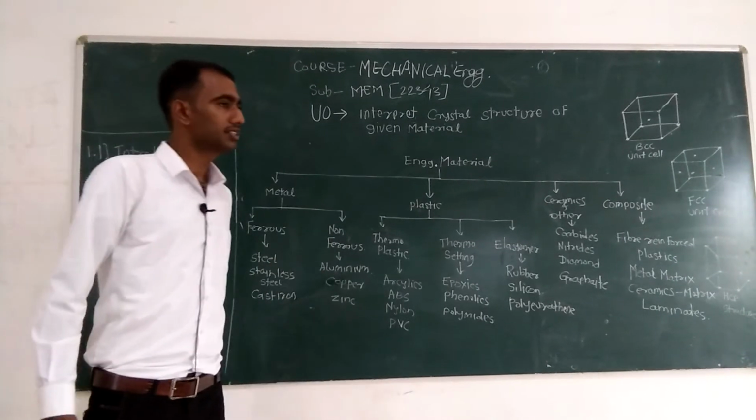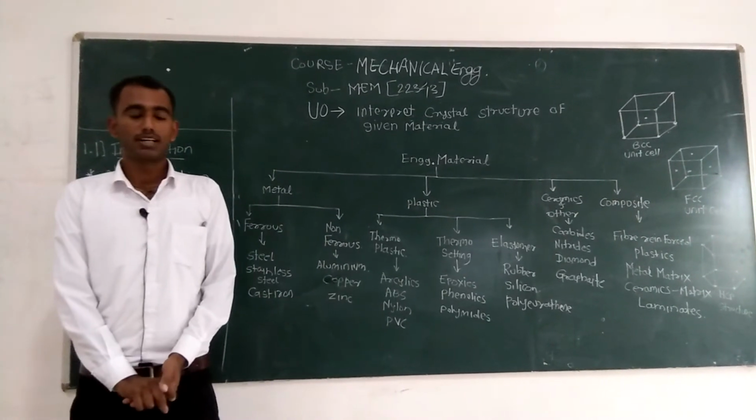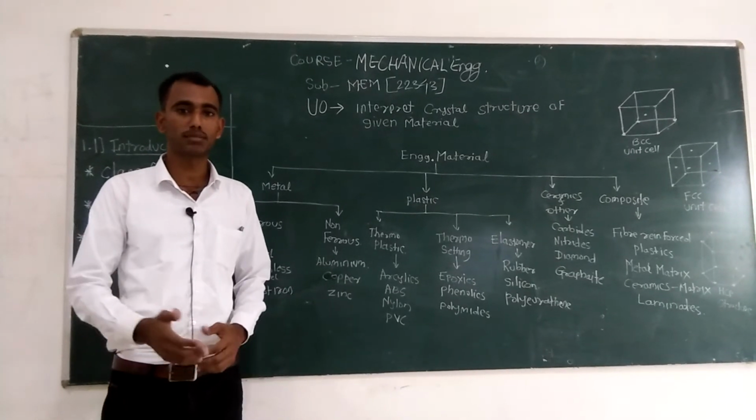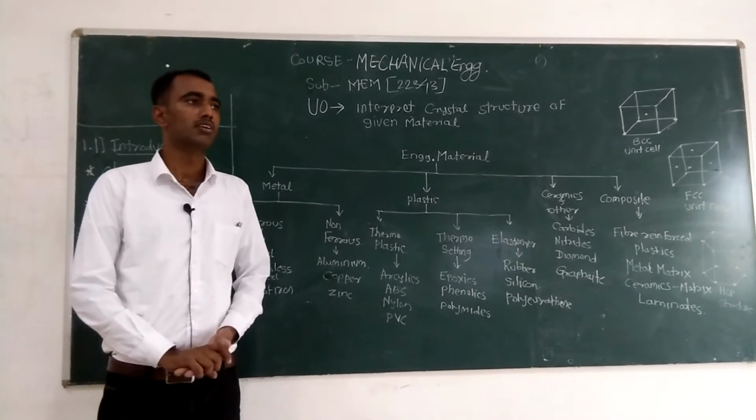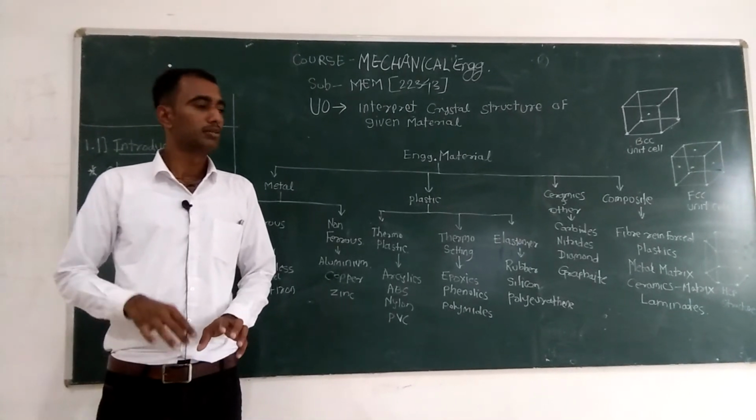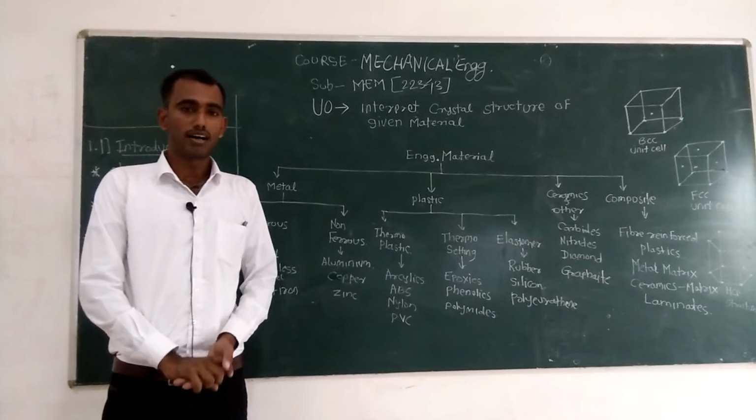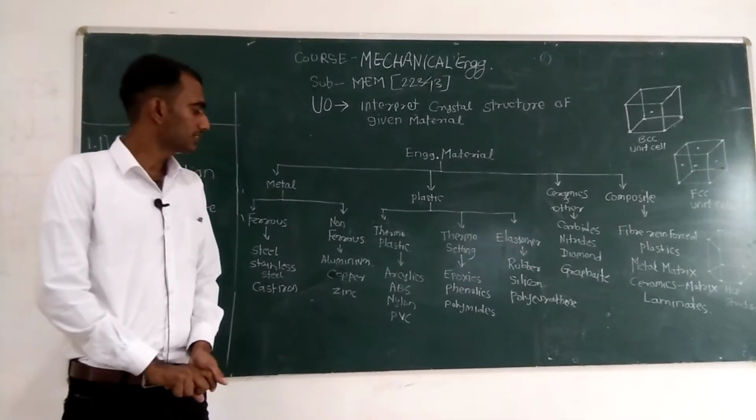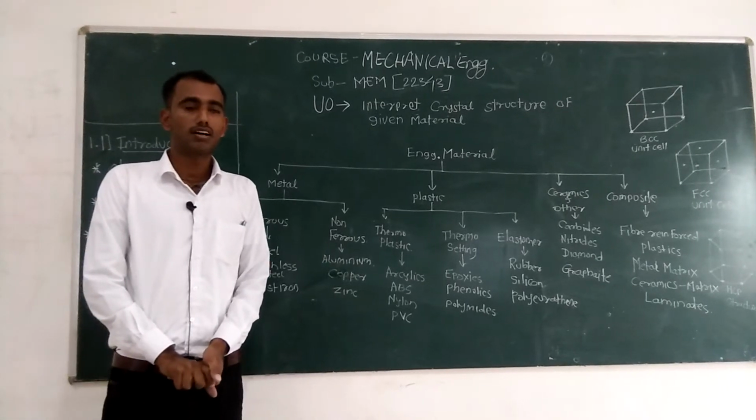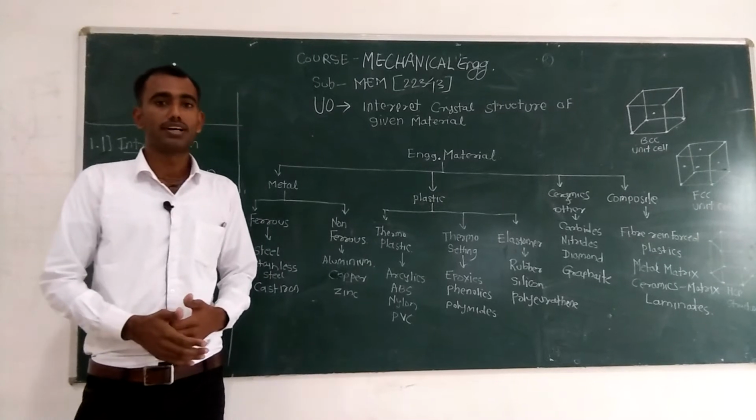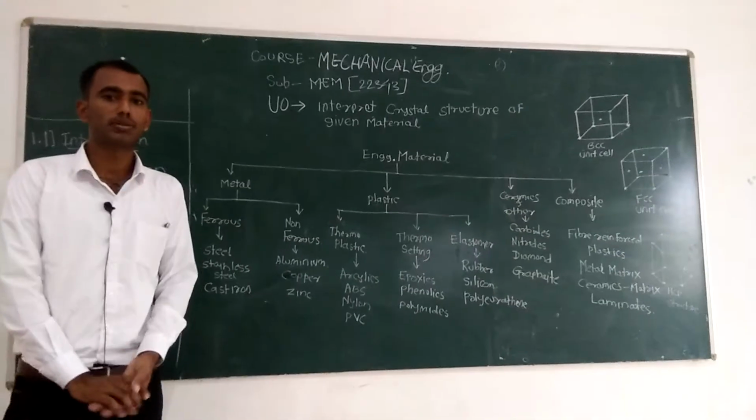Now, next one is plastic. Plastics are divided into 3 types: thermoplastics, thermosetting plastics and elastomers. Thermoplastics are those plastics that generally become soft when they are heated. The examples of thermoplastics are acrylics, ABS, nylon, polyvinyl chloride. These are the examples of thermoplastics.